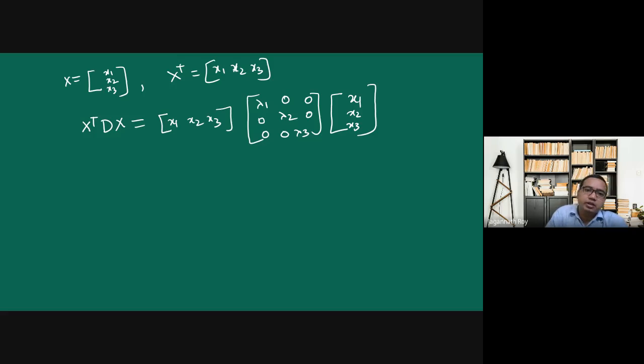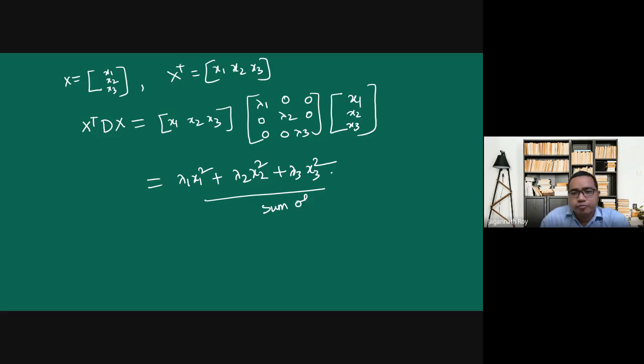So from here, we will get lambda 1 x1 square plus lambda 2 x2 square plus lambda 3 x3 square. This is known as the sum of squares, or we will call it canonical form.